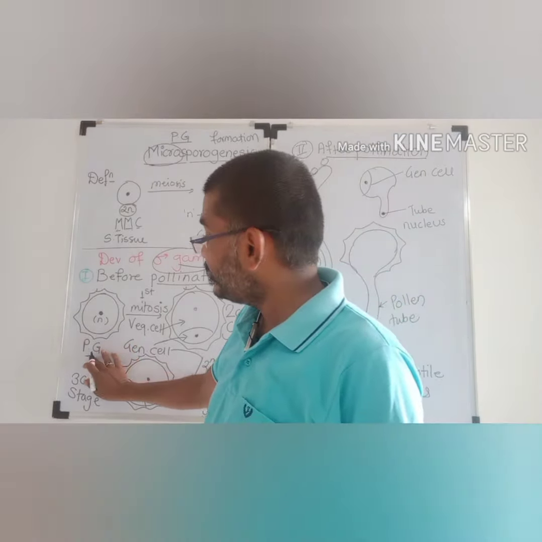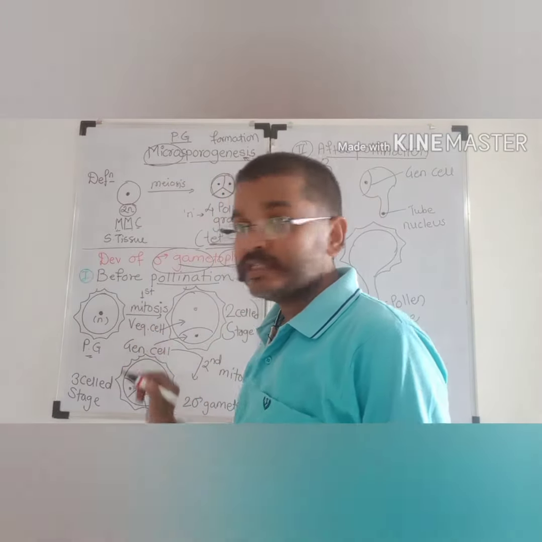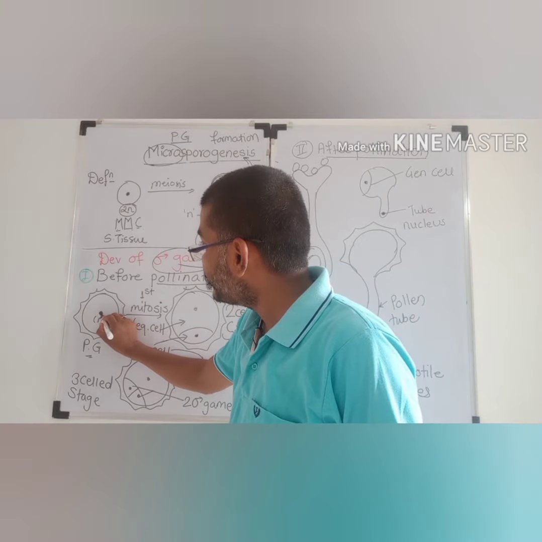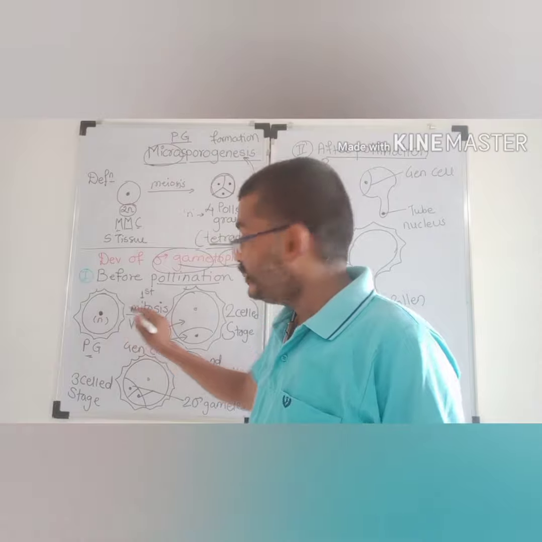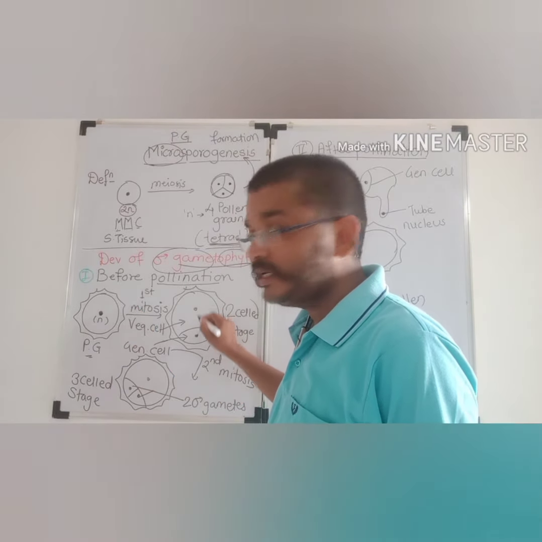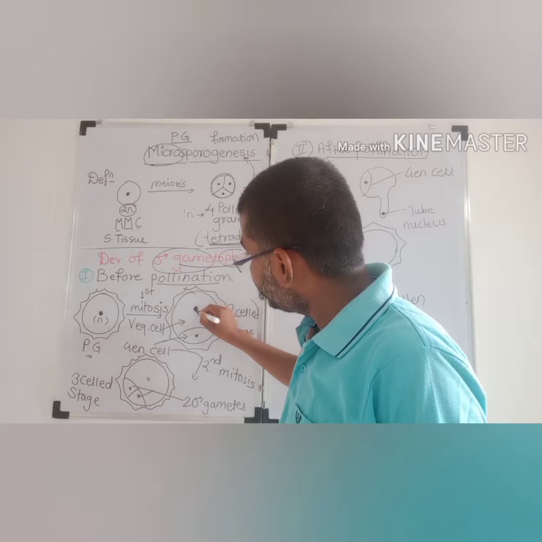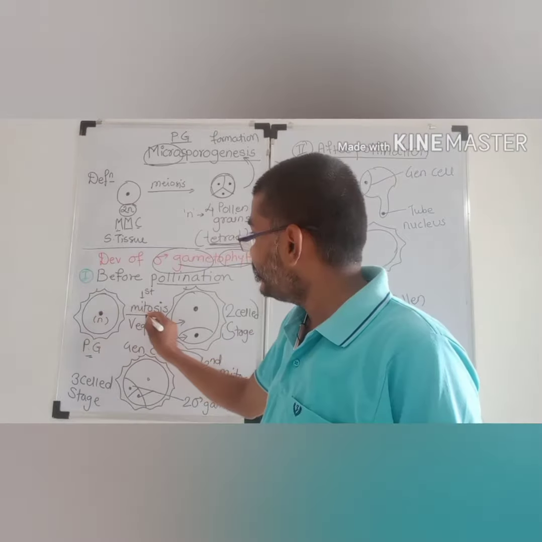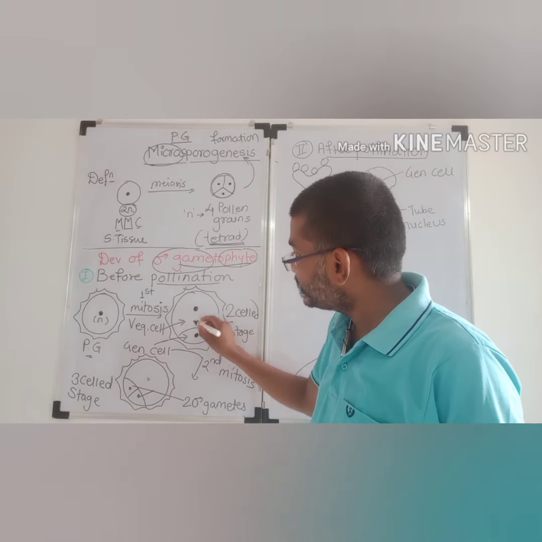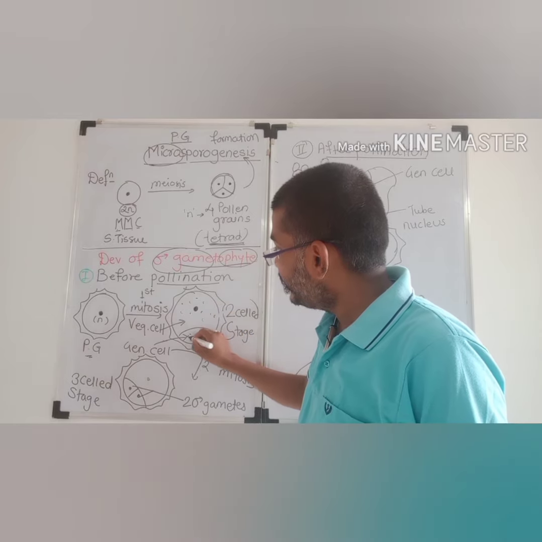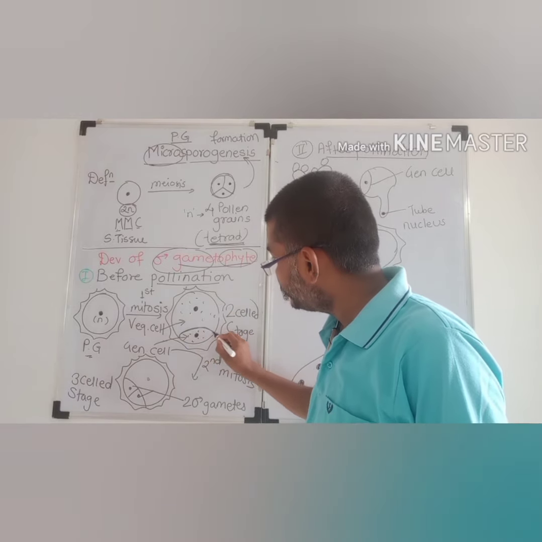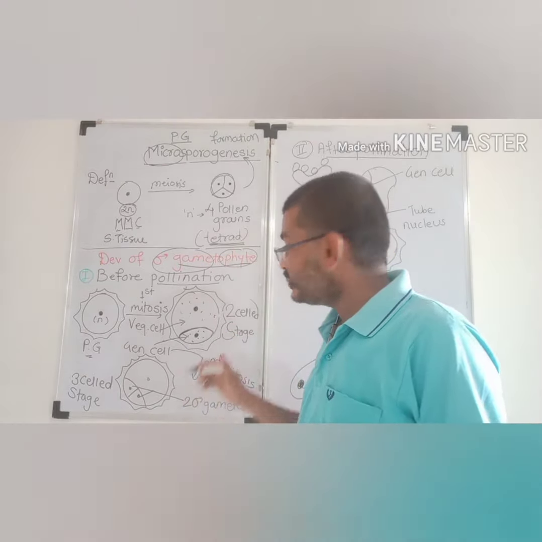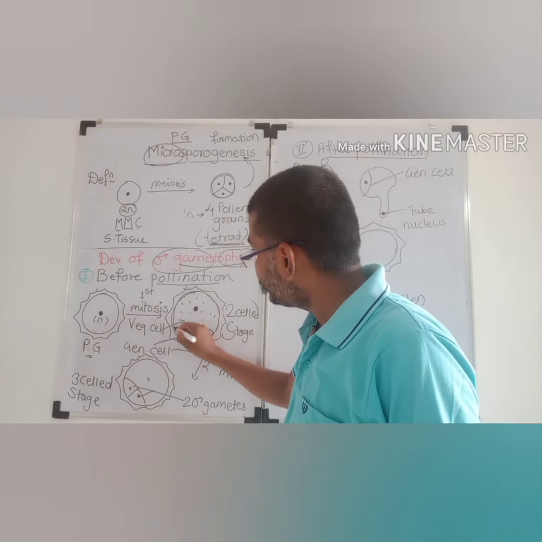Initially the single pollen grain undergoes mitosis. Mitosis is the equational division. The haploid nucleus present in the center of the pollen grain is equally divided into two daughter nuclei. Here is one and here is the second one produced from this parent nucleus. The parent nucleus divides mitotically into two daughter nuclei, but the cytoplasm gets divided unequally. The cell present towards the lower side gets less cytoplasm, whereas the other cell gets a large amount of cytoplasm.